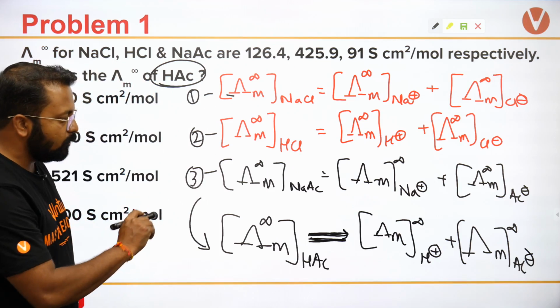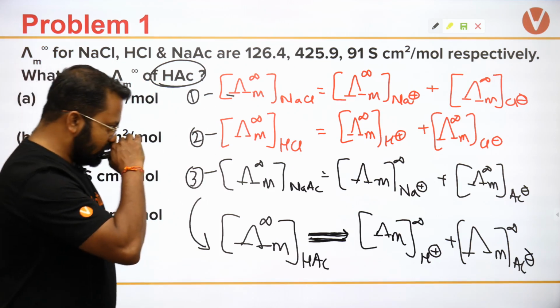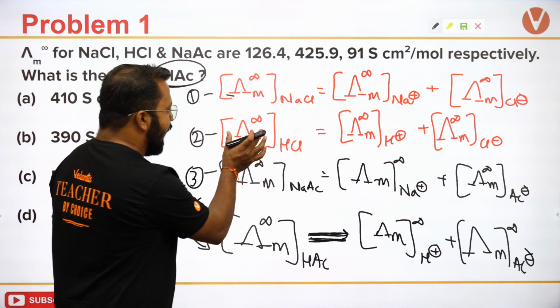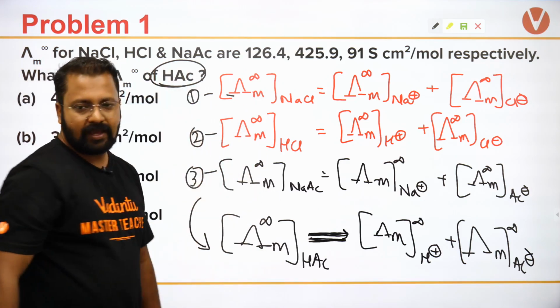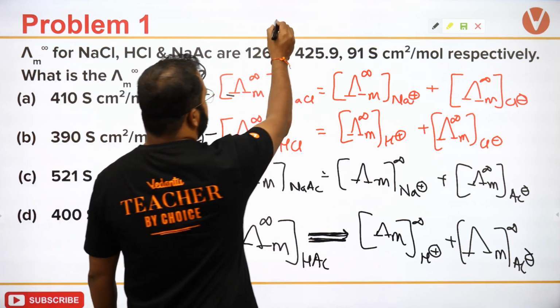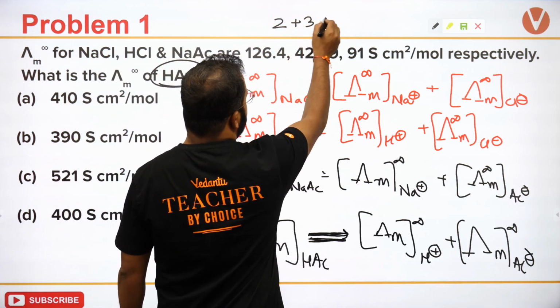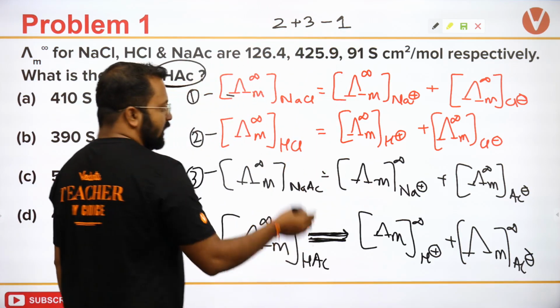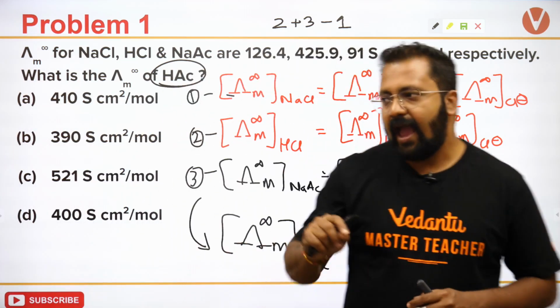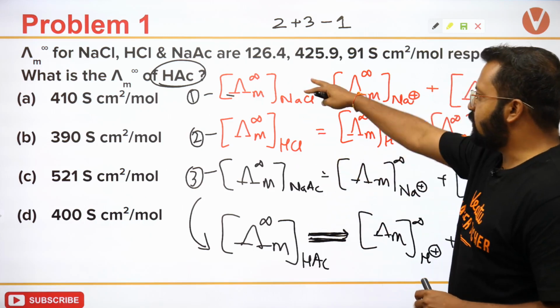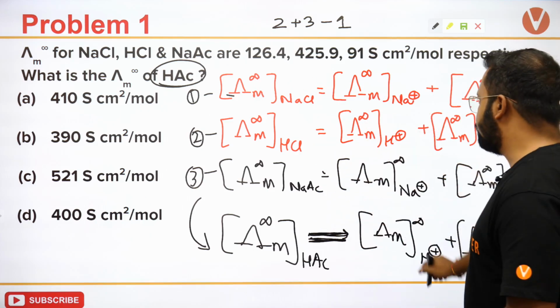What I will do is add 2 and 3 and subtract 1. If I add 2 and 3 and subtract the first equation, can I get the fourth equation?